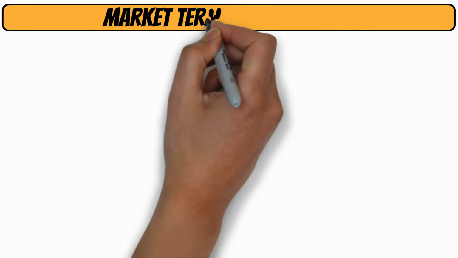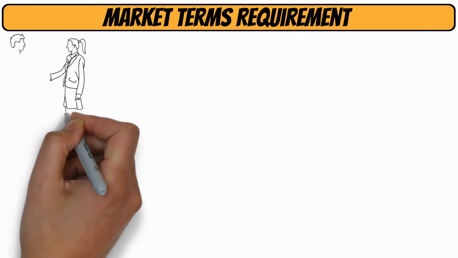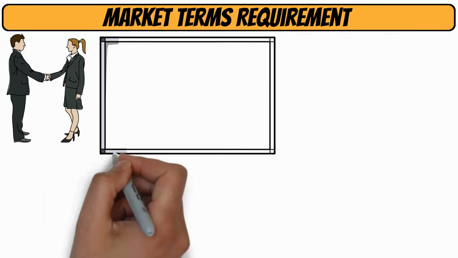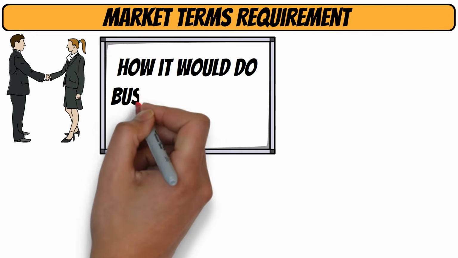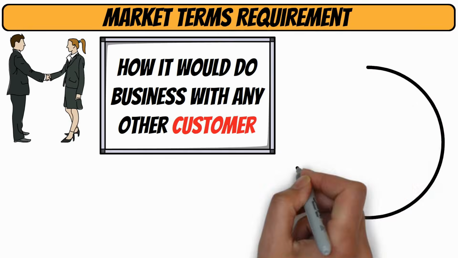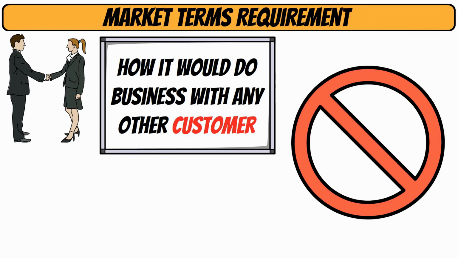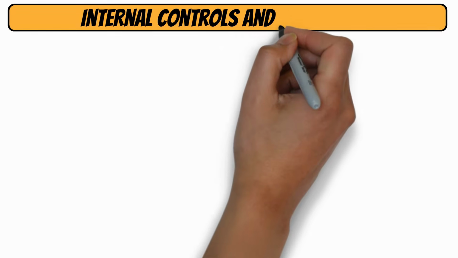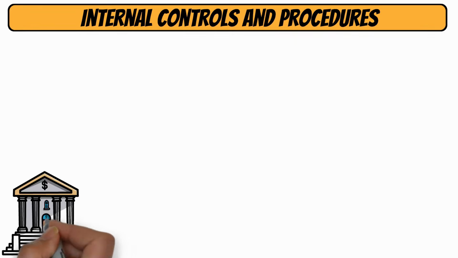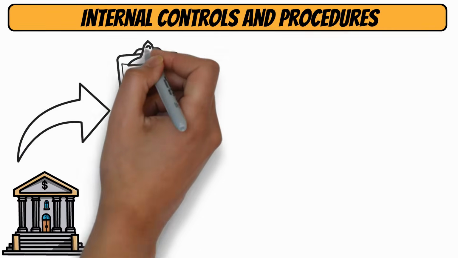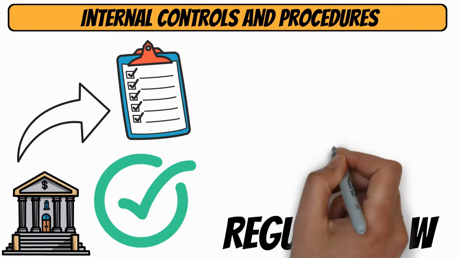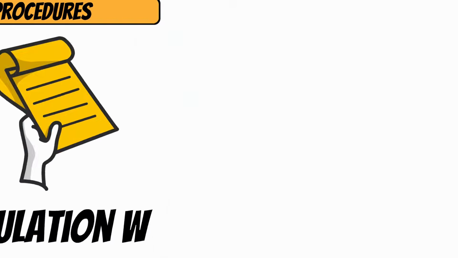Fourth, we have market terms requirement. This part says that when a bank does business with its affiliates, it has to be just like how it would do business with any other customer. No special deals or discounts just because they're family. And finally, there are internal controls and procedures. Banks need to have special rules and checks in place to make sure they're following all parts of Regulation W. It's like having a set of house rules that everyone has to follow.